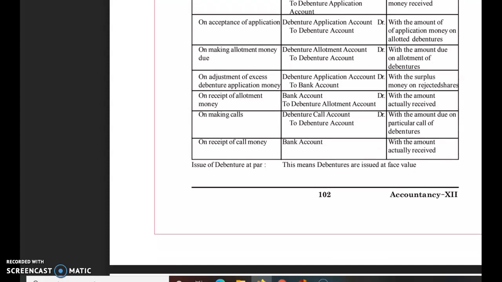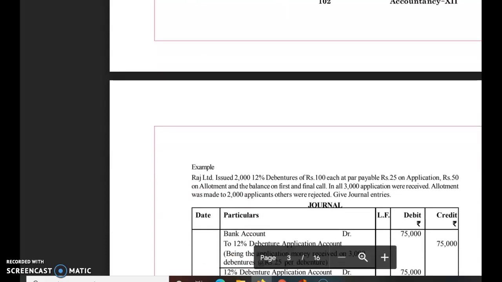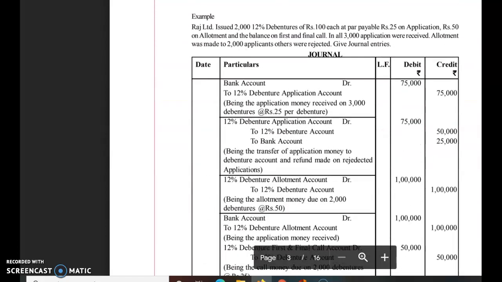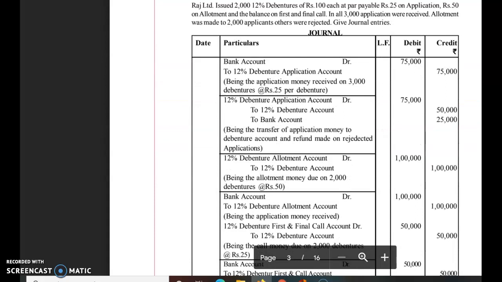Now I will share with you a very simple, easy question, so that you could understand. Raj Limited issued 2,000 12% debentures of ₹100 each, payable ₹25 on application, ₹50 on allotment, and the balance on first and final call. 3,000 applications were received, allotment was made to 2,000.